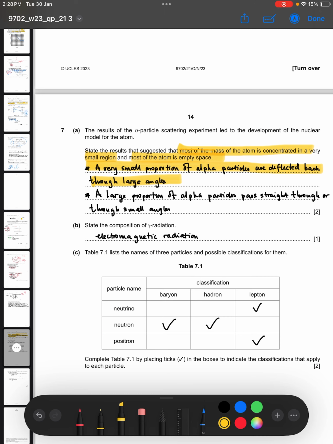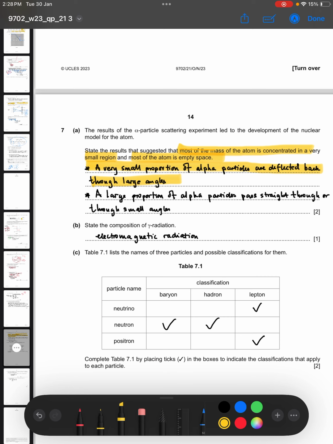Because something can be massive and huge and large, it's not the same thing. Here, it has to be massive and small because of these 2 points. A small proportion being deflected back through large angles means that the nucleus is small, and the entire mass of the atom is concentrated in the nucleus. That's the implication there.